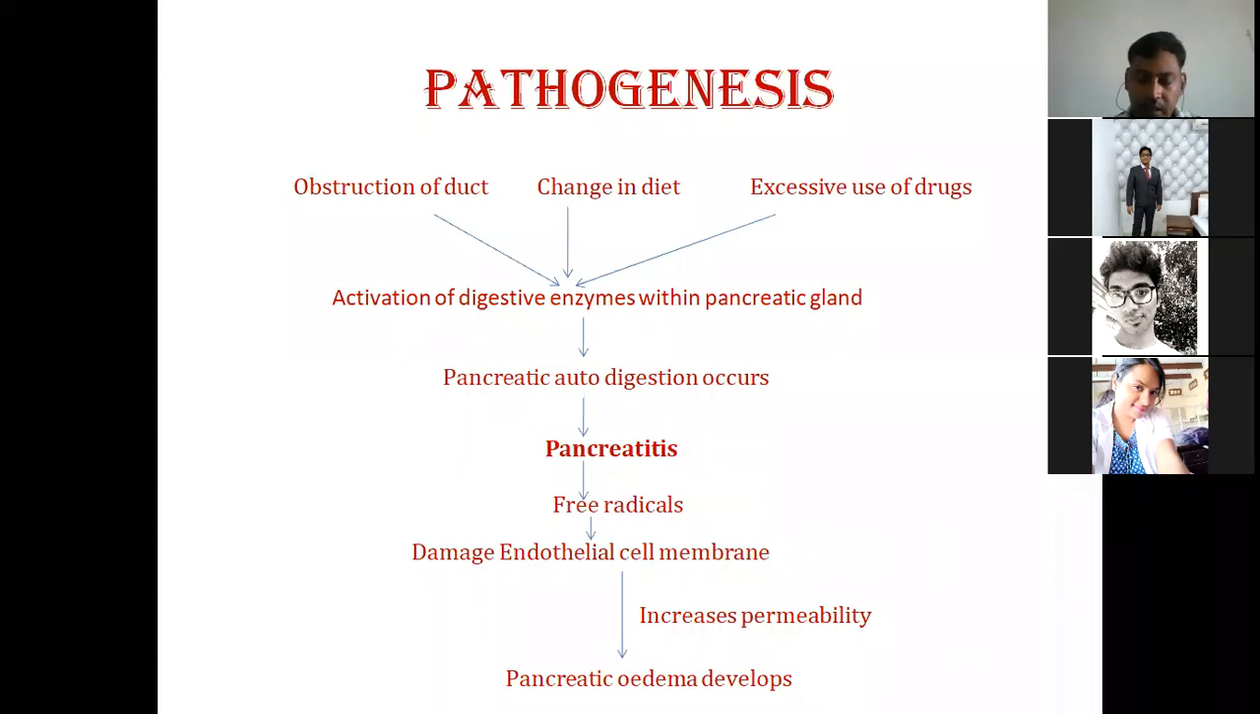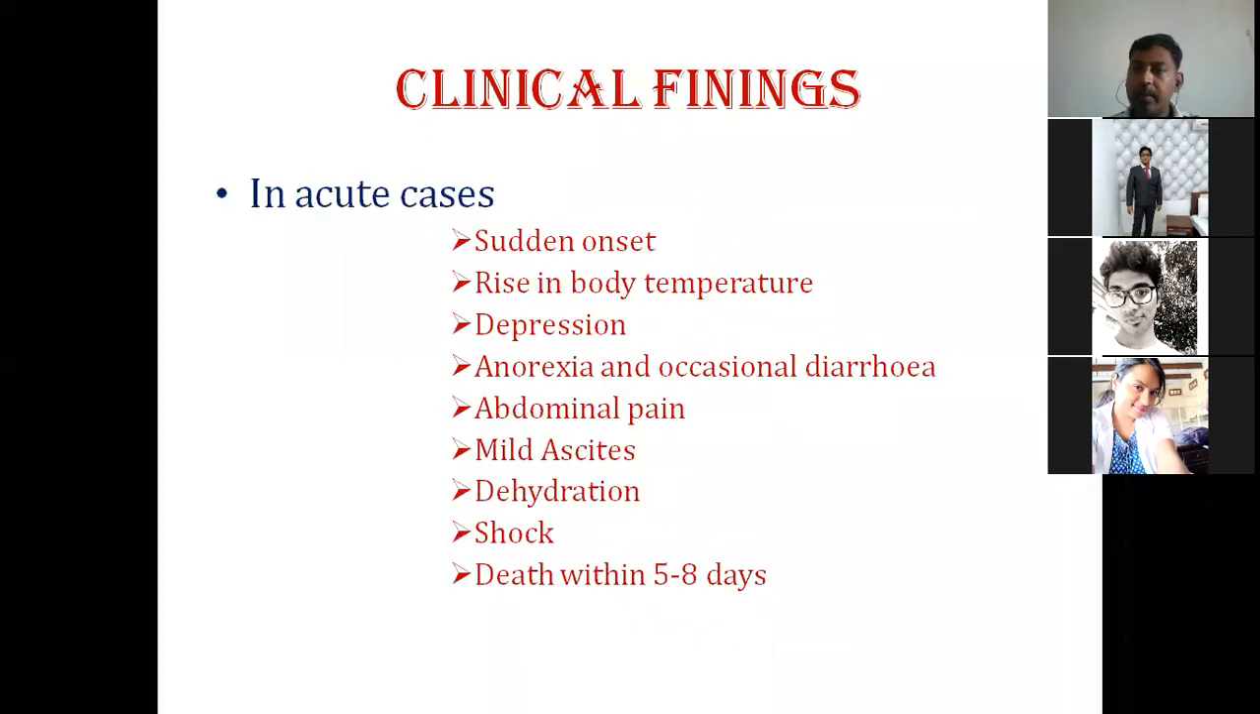Yes, sir. So now coming to the clinical findings, if it is an acute condition, there will be sudden onset, and there will be a rise of temperature. It is, you can say, the cardinal sign of inflammation. The animal will be depressed, with anorexia and occasional diarrhea. Sometimes there is abdominal pain. In acute cases, there will be abdominal pain. This pain is because of inflammation. So pain is also a cardinal sign of inflammation.